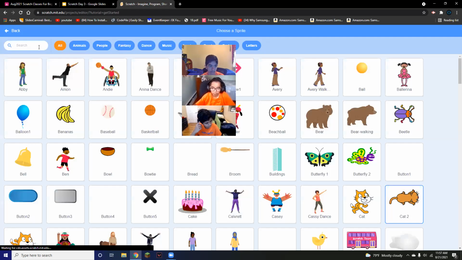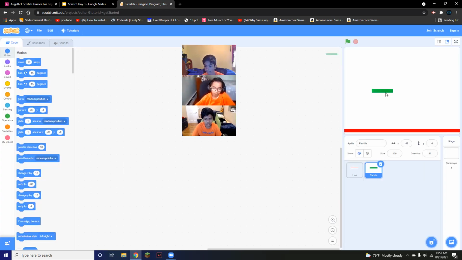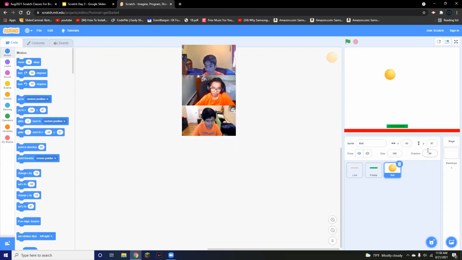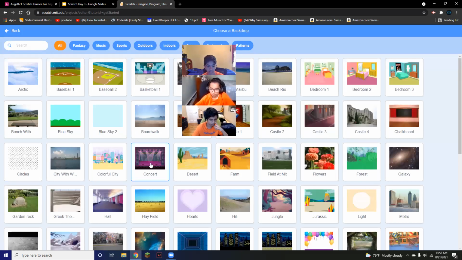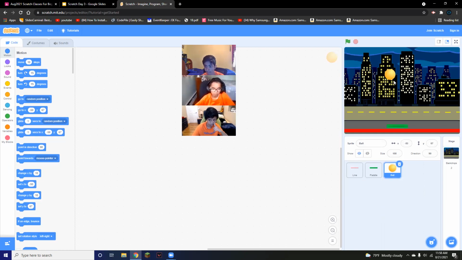Next, you're going to search up paddle. This comes with Scratch. We have our paddle here. Put this right above the line, but not touching the line. And lastly, we need our ball. There's a ball over here, so this is what we're going to be using. We also need our background. I'm going to choose the night city. And now we have all of our background and sprites set up.